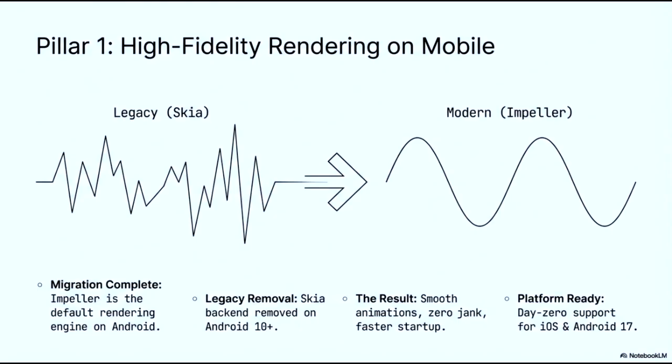The migration is now complete, and Impeller is officially the default rendering engine on Android. We are also advancing our legacy removal process by deprecating the Skia backend on Android 10 and above. For end users, this transition results in perfectly smooth animations, the elimination of jank, and significantly faster application startup times. This modernization ensures we are platform-ready with day zero support for the latest operating systems, including iOS and Android 17.